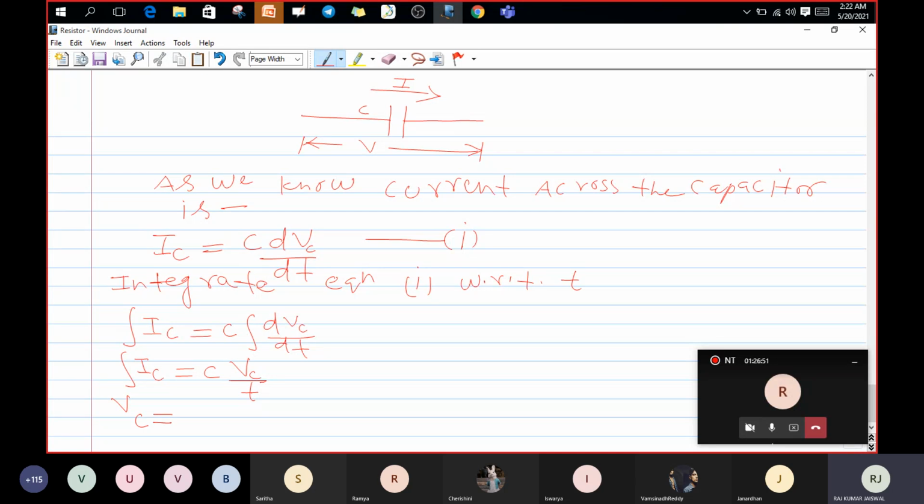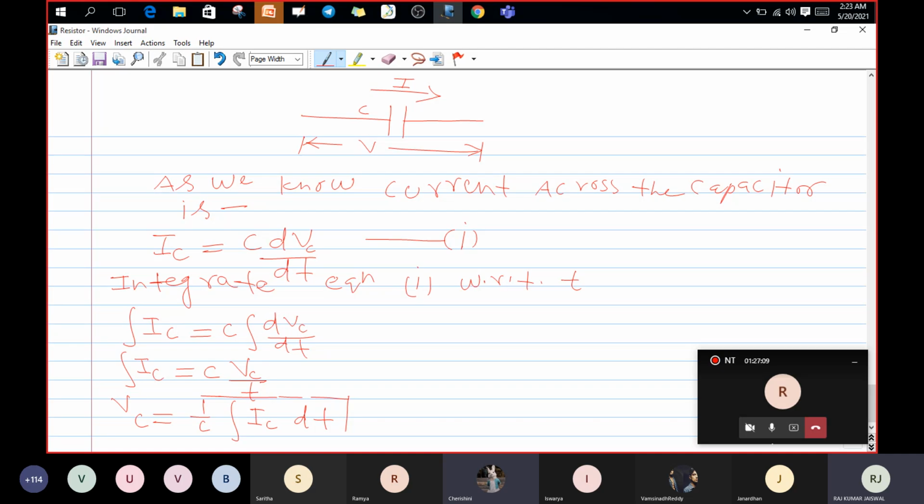Then we can write VC equals 1 by C integral of IC dt. Can I write this way?